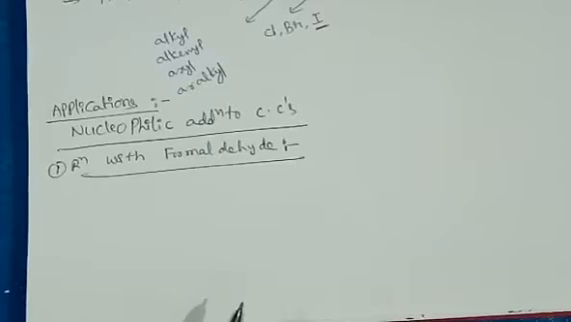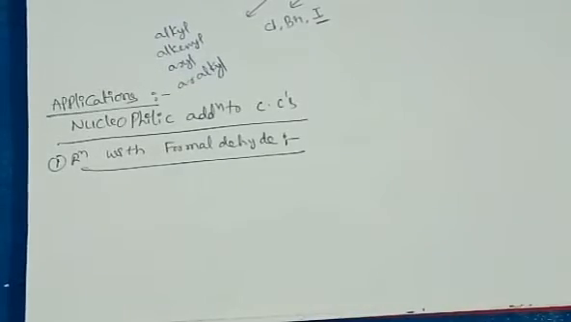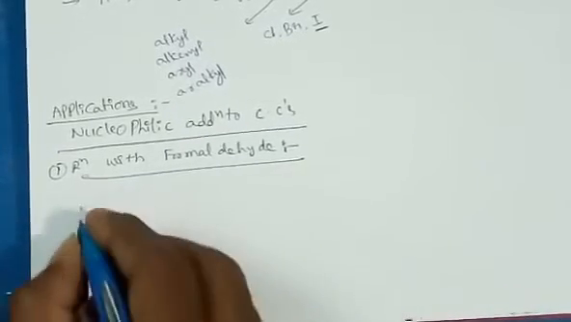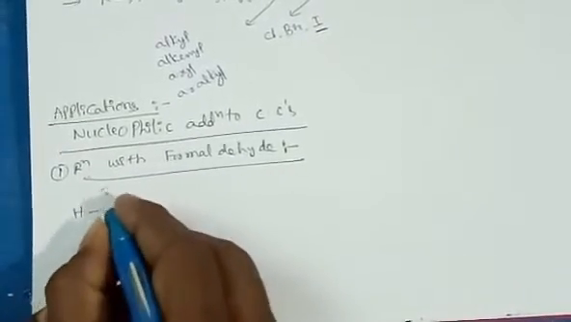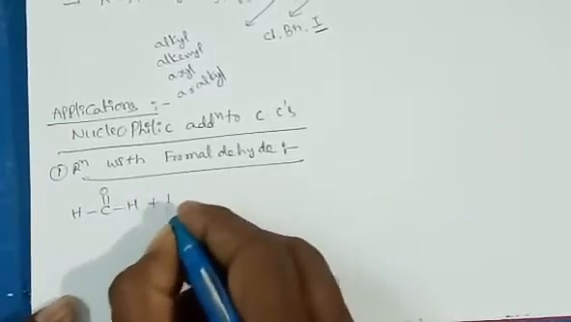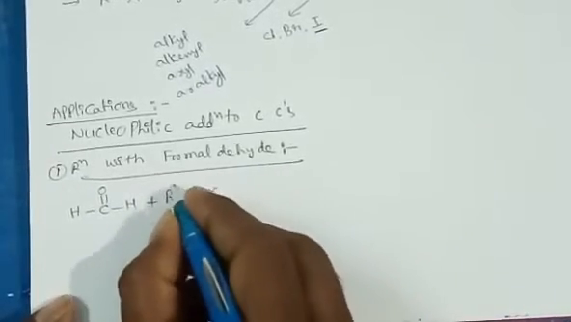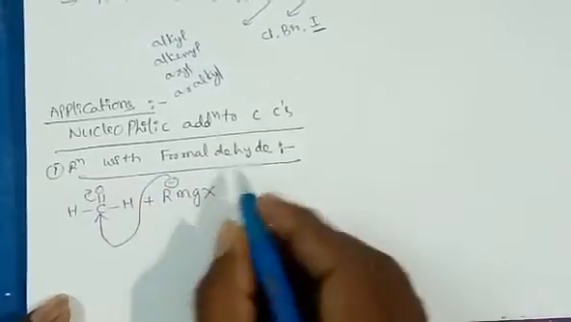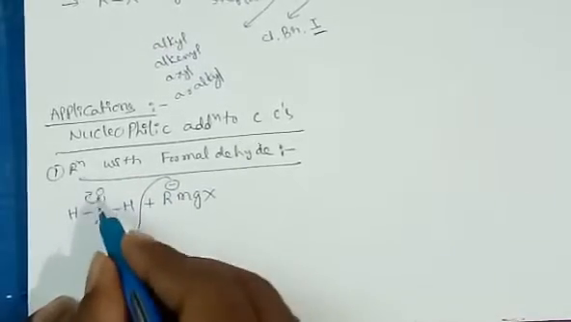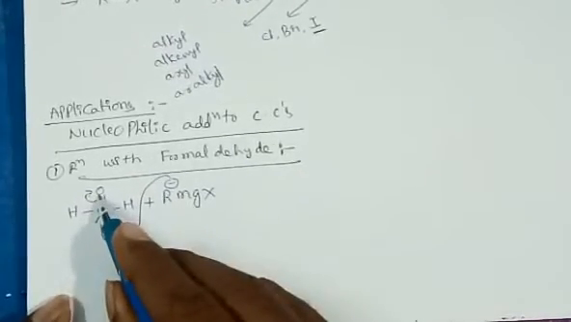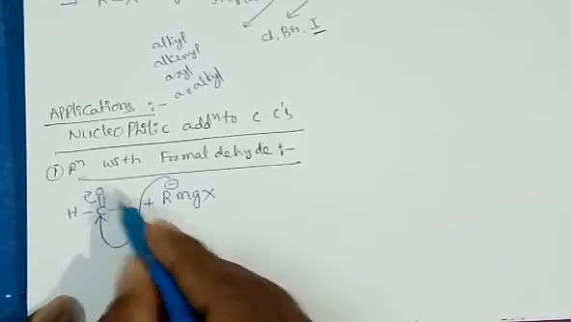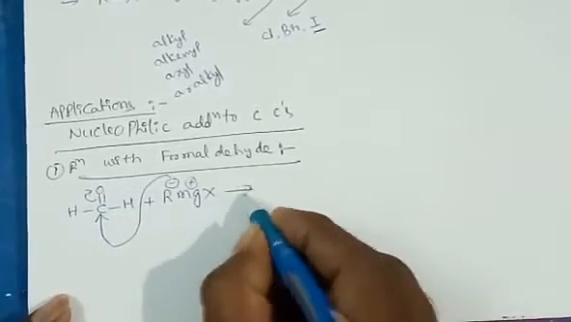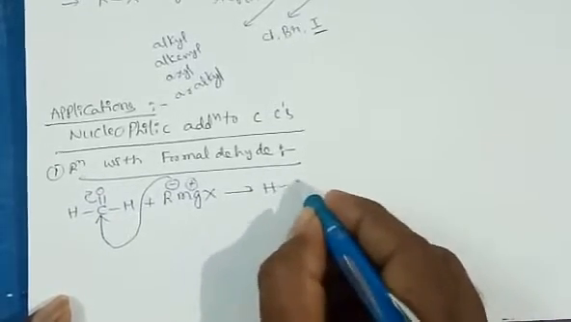We see the applications: nucleophilic addition to carbonyl compounds. The first reaction is with formaldehyde. It is the representation of formaldehyde. Whenever it reacts with Grignard reagent, this nucleophile attacks the carbonyl carbon of formaldehyde. The pi bond polarizes towards the more electronegative oxygen side. Then a minus charge is there, and the MgX positive charge connects to the oxygen atom. Then an intermediate is formed like this.